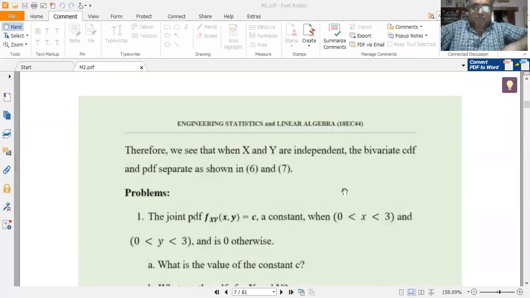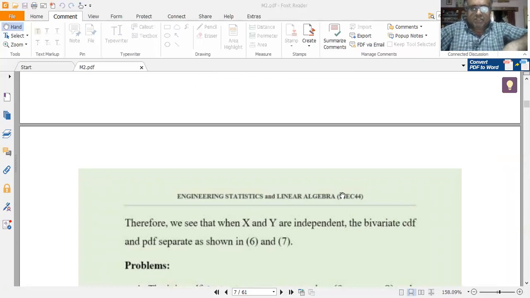So that's what we have written here. When x and y are independent, the bivariate CDF and PDF also separate by the usage of the independence, as shown in the corresponding equations. So with this, I shall wind up this video. Problems and other such stuff we shall continue in the next video.